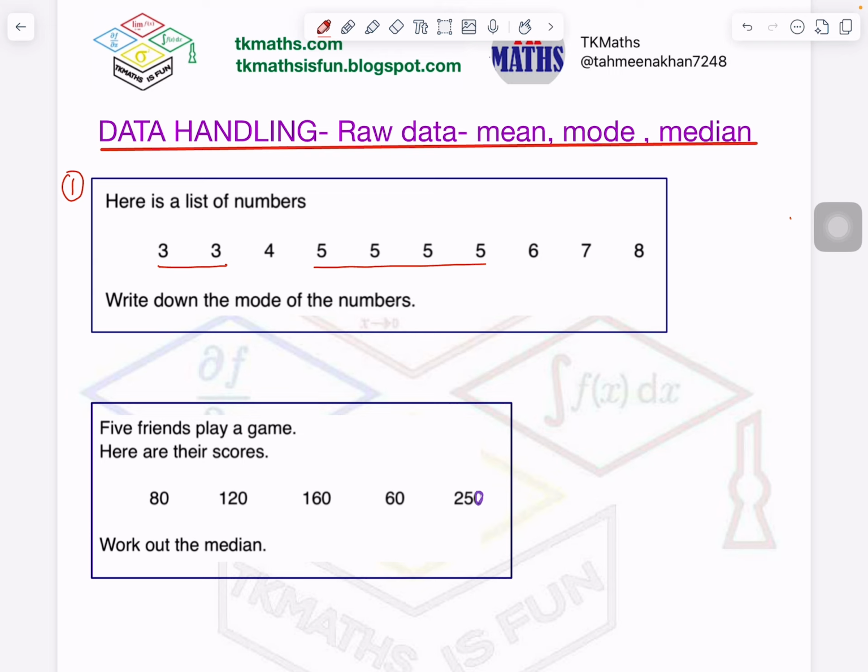So if these are the marks obtained by the students, I can say 4 students obtained 5 marks. So this is the meaning of mode. The number or the data which occurs most of the time is called mode. So the answer for this question will be 5. There is no working required, it is just the observation.